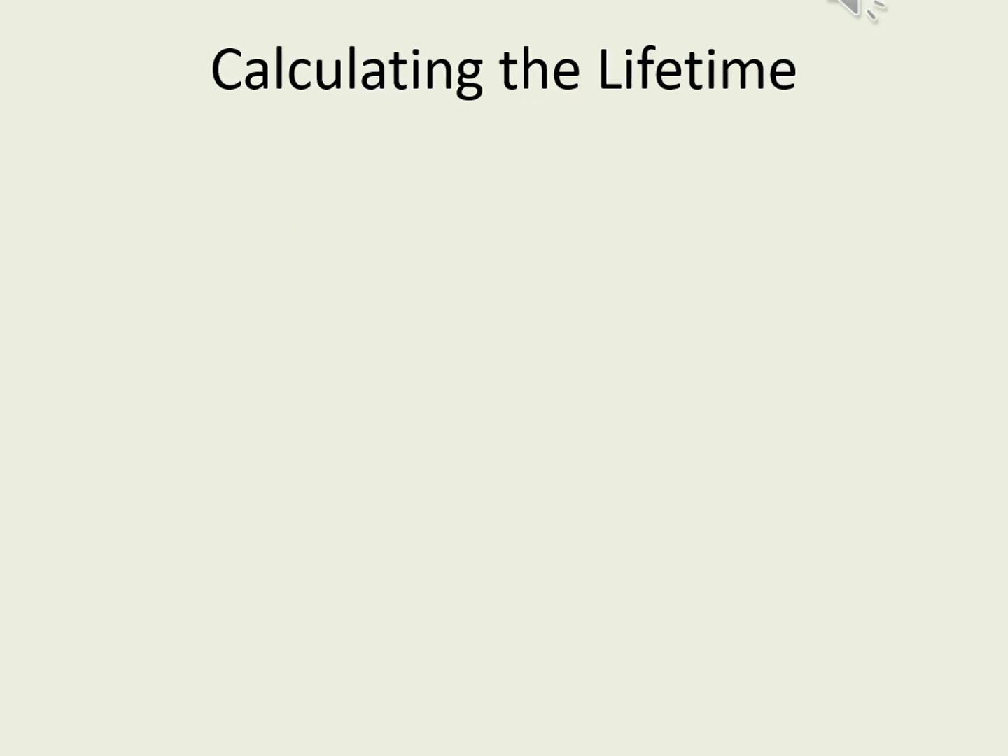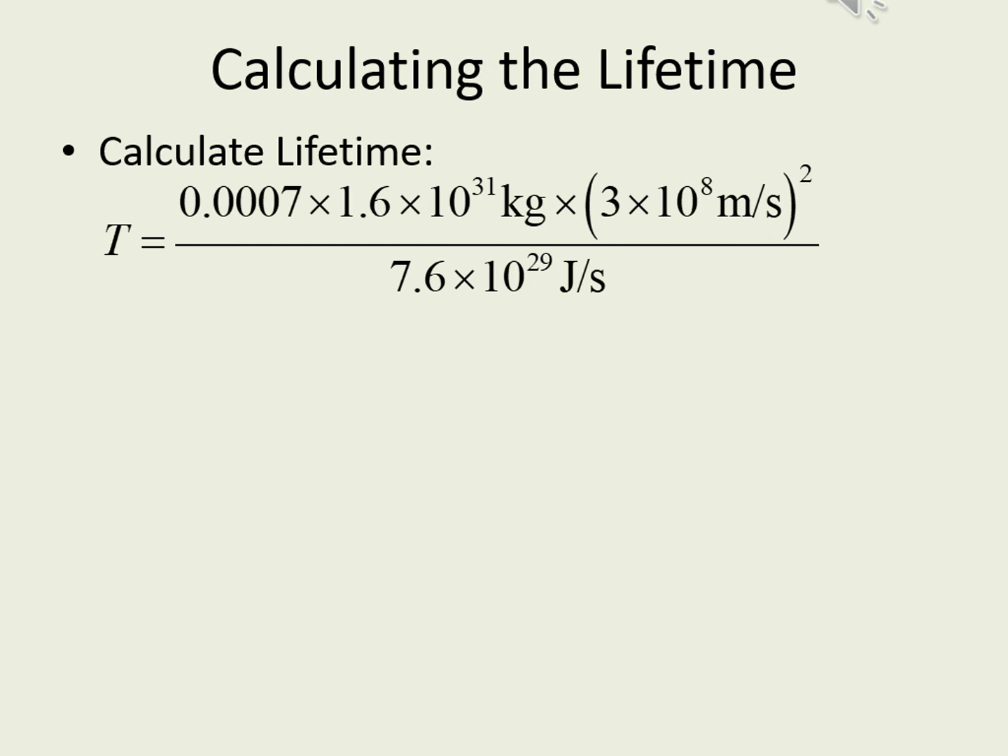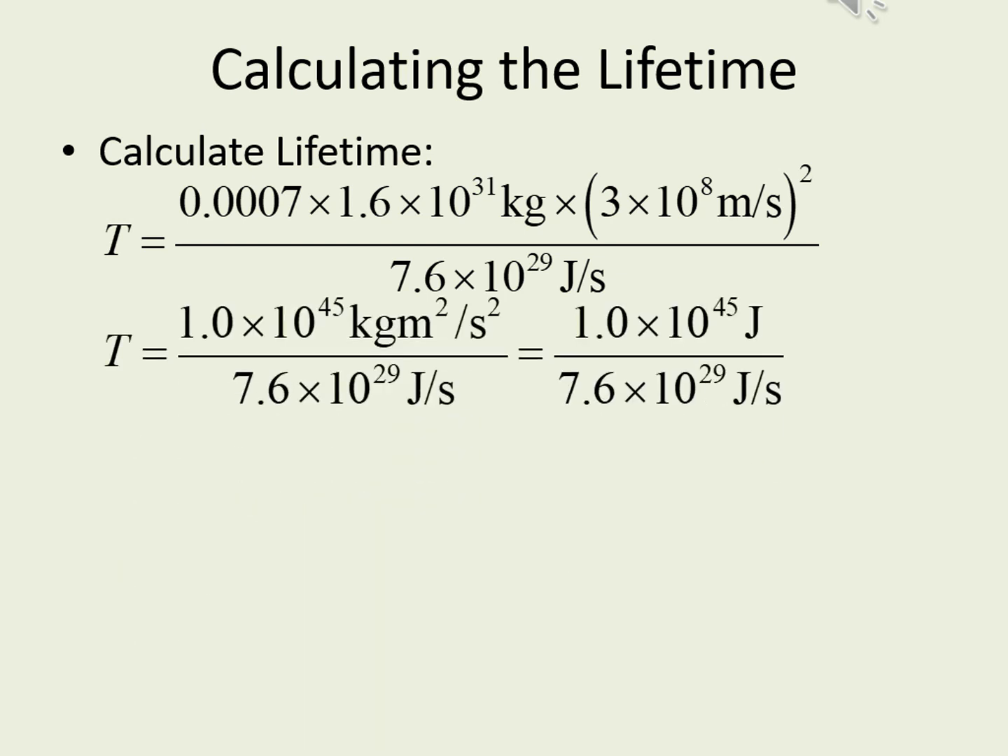Now we can find out how long this star will last on the main sequence. We put in the star's mass in kilograms and luminosity in joules per second, as well as the speed of light. First, we can calculate the top of the equation. Notice that the units here are equivalent to joules, so we can make that change as well. Then we divide by the luminosity. The value for the luminosity is quite large, so the exponent should be getting smaller here. If it gets bigger, then you know that something's wrong.